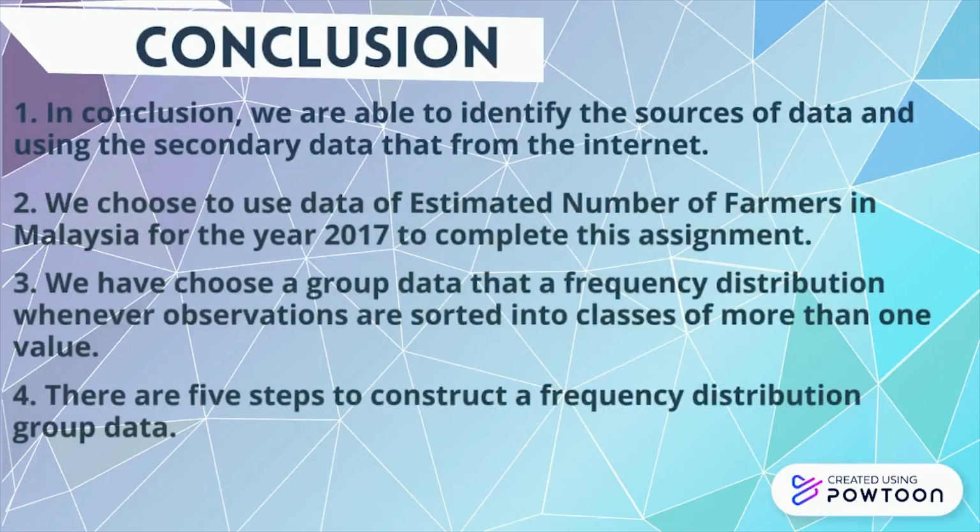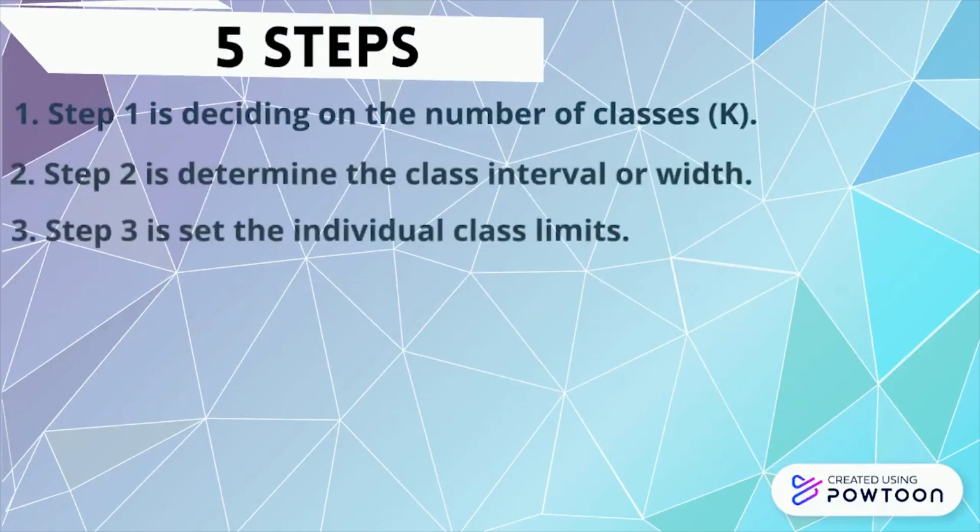So, in conclusion, we are able to identify the sources of data, using secondary data from the internet. Our group has chosen to use the data of estimated number of farmers in Malaysia for the year 2017 to complete this assignment. We have chosen grouped data, a frequency distribution whenever observations are sorted into classes of more than one value. There are 5 steps to construct a frequency distribution of grouped data. So, these are the 5 steps.